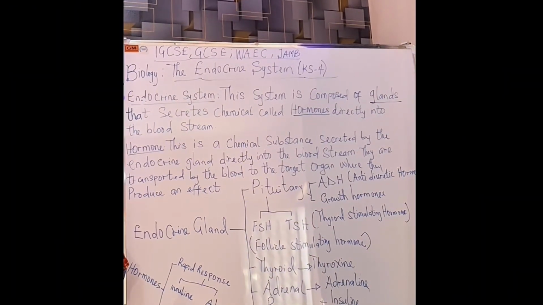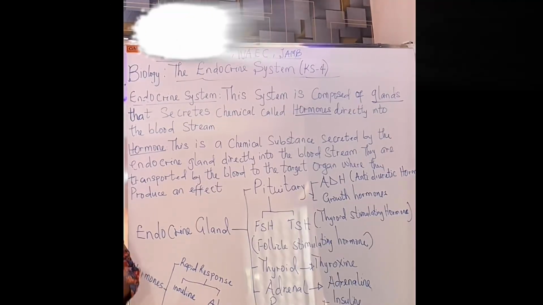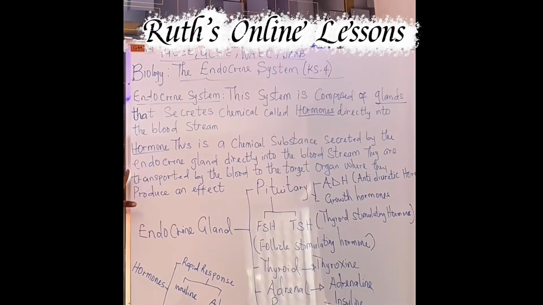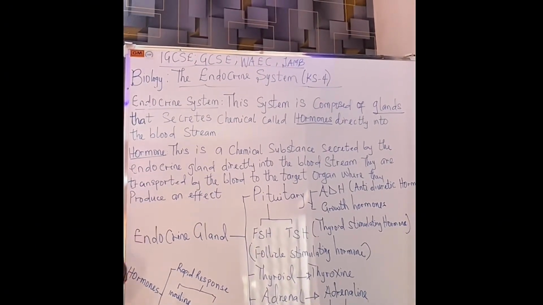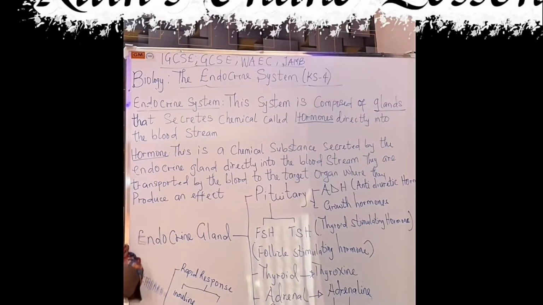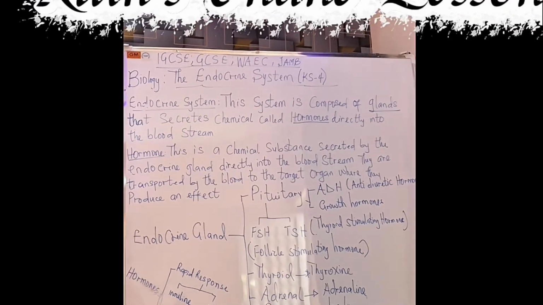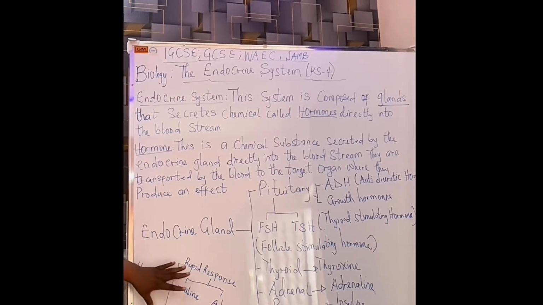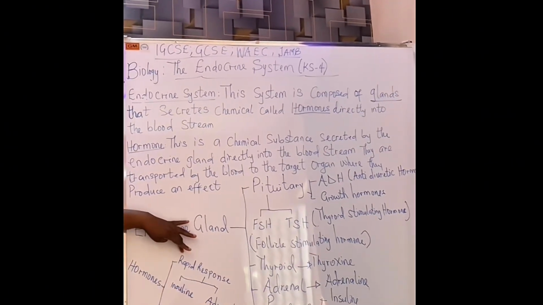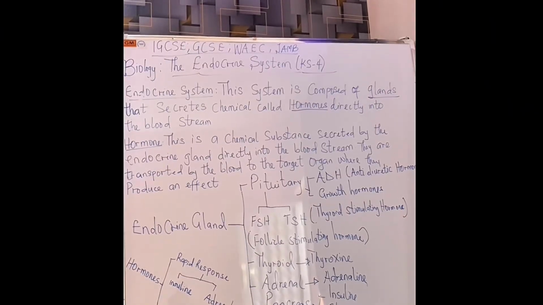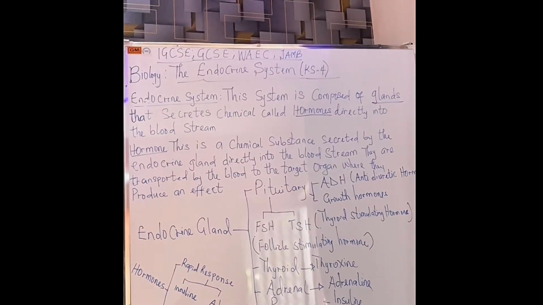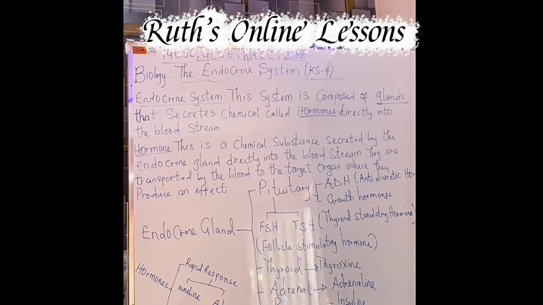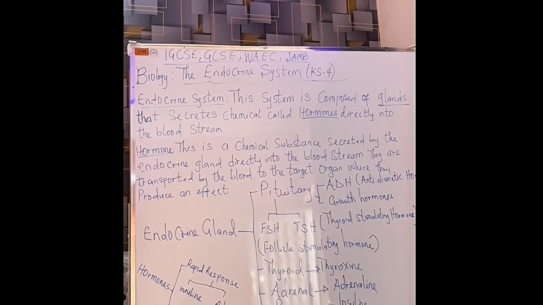So it is very important that when we hear the term endocrine system, we should just know that this is a system that is responsible for producing hormones. And what these hormones do is to ensure that our body is controlled, coordinated, and regulated. I also like us to note that hormones are generally divided into two. Some hormones have a very rapid response, and others are slow acting. They don't act as fast as others, but their effects are longer lasting.